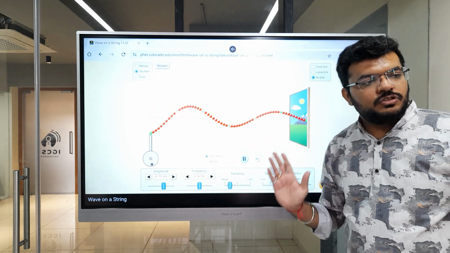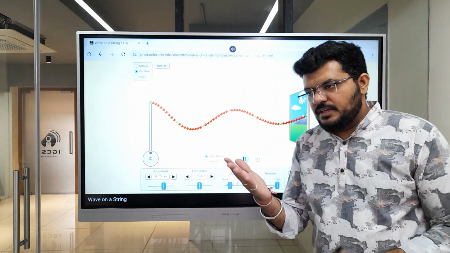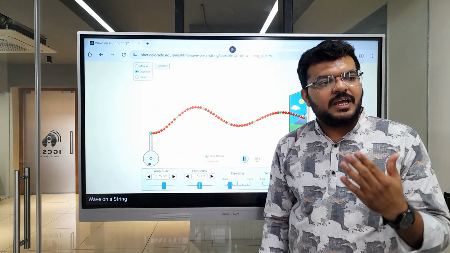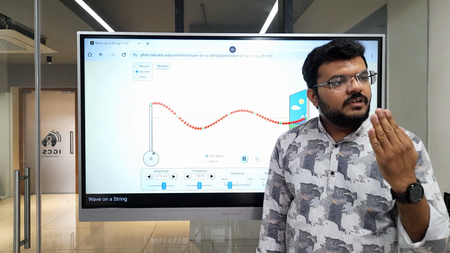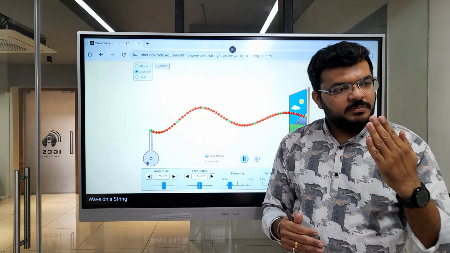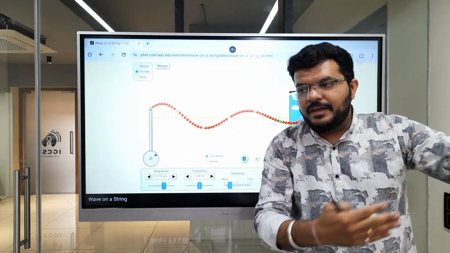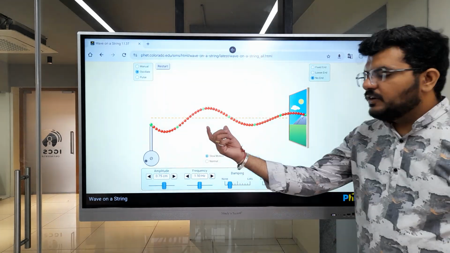This will also be true for a wave that is longitudinal. If I am saying sound is a longitudinal wave and I am speaking, what is happening? The air particles in front of me will move like this, but this particle does not reach your ear. This particle makes another particle vibrate, that makes another particle vibrate, and the wave progresses. It is clear from this example.